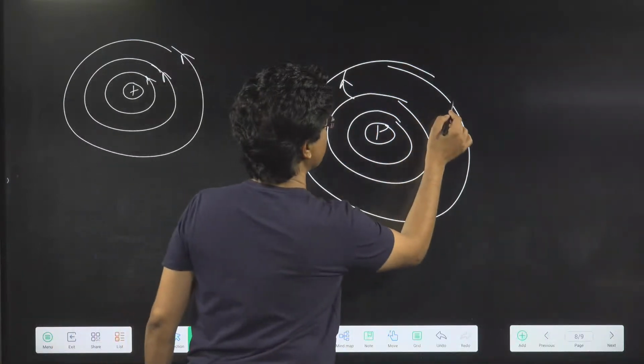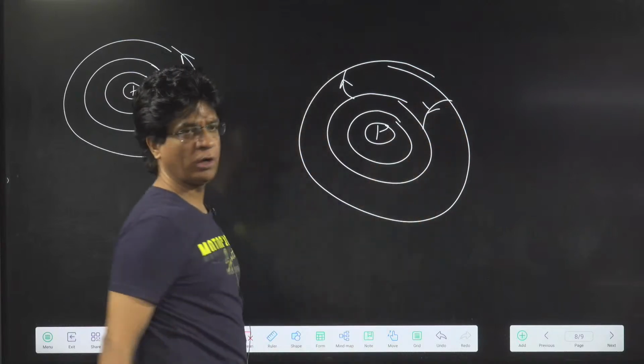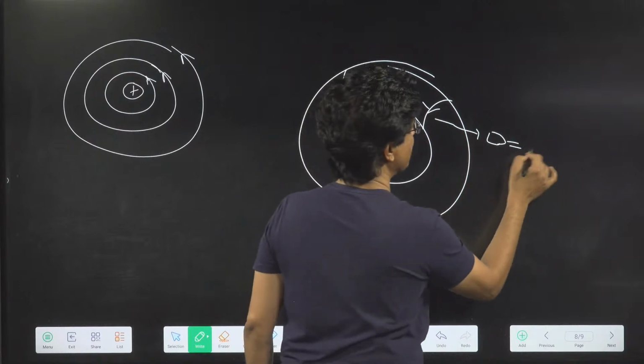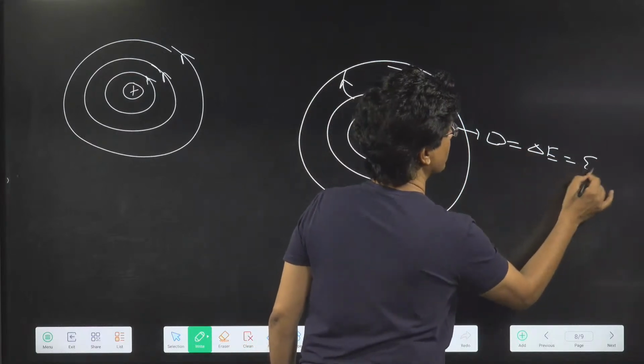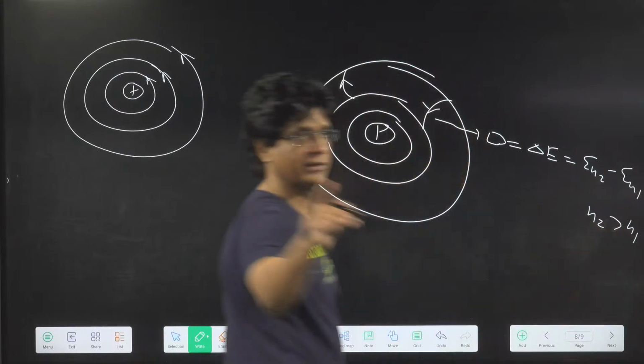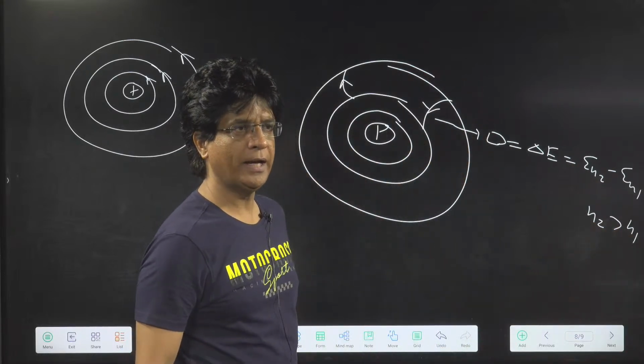But if it loses energy, it will come from a higher to a lower orbit, and in that case it will also emit a photon whose energy will be delta E equal to En2 minus En1, where n2 is more than n1.